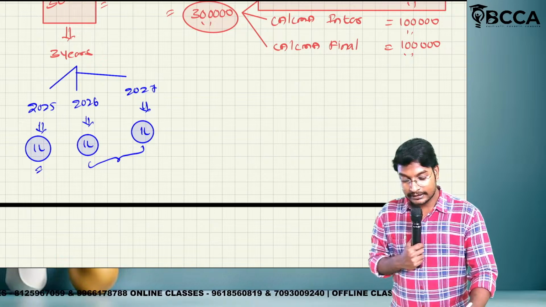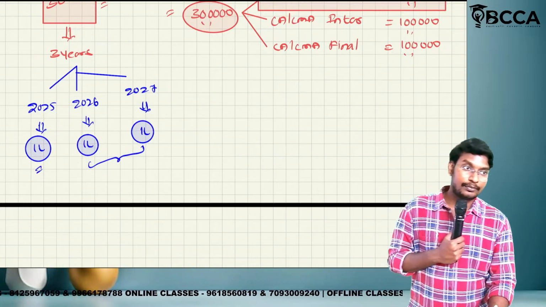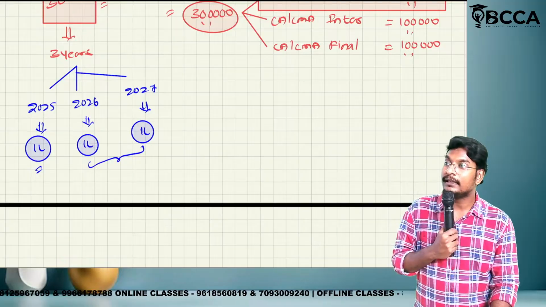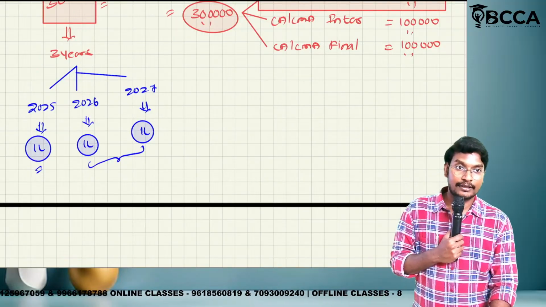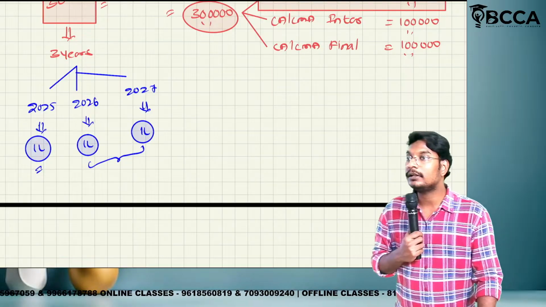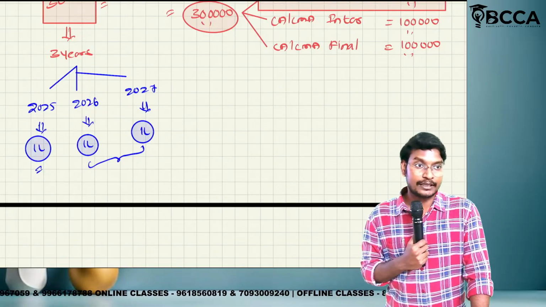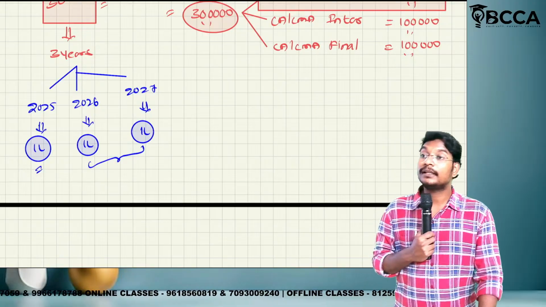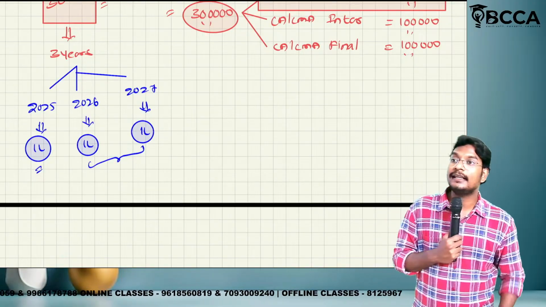So this 2 lakhs will be called income received in advance. Service is not provided, but BCCA has an obligation to provide the service, so income received in advance is called a liability.